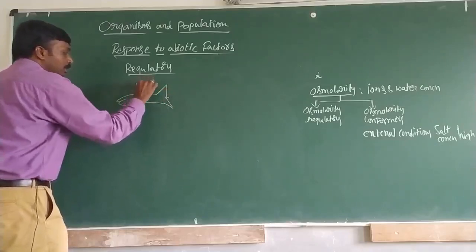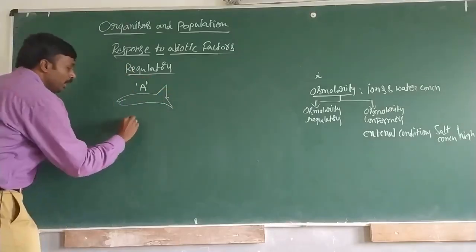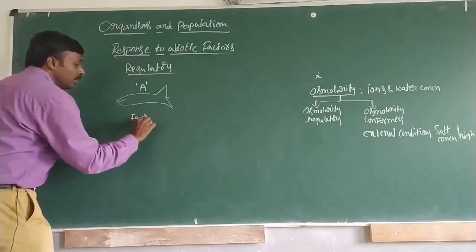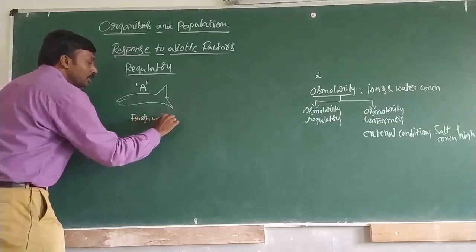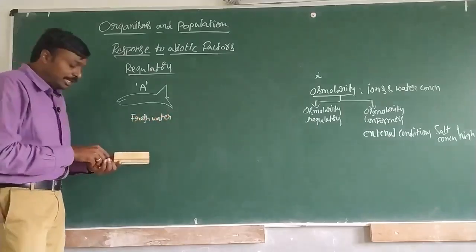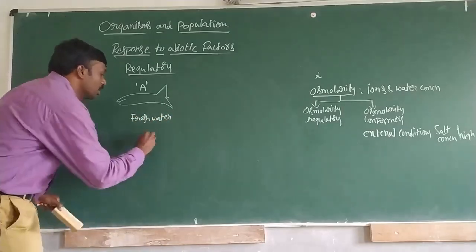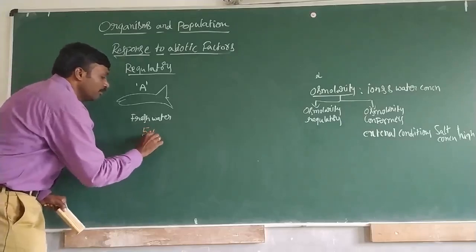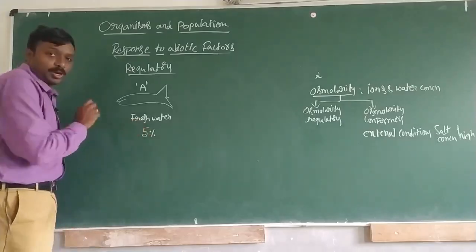So let's say this is fish A, and it is a freshwater fish. All of us know the salinity, the salt concentration, will be 5% in fresh waters.